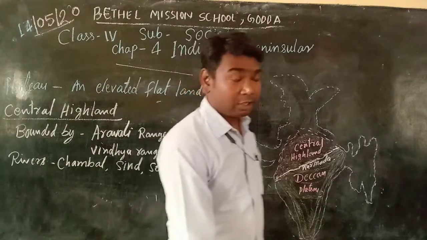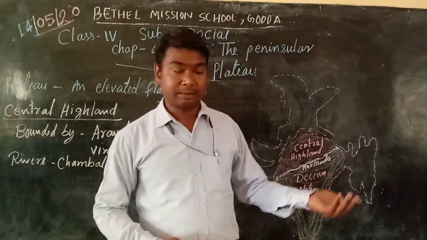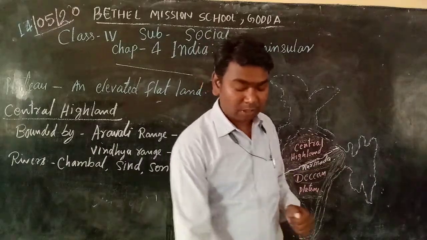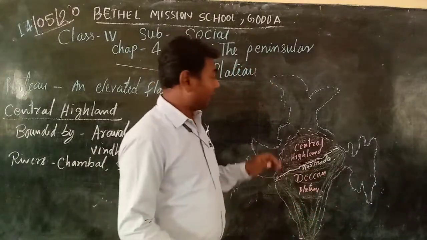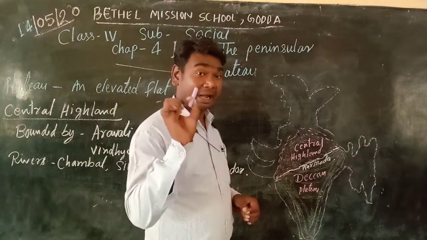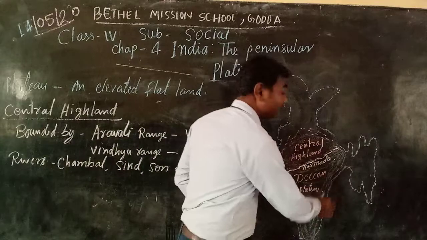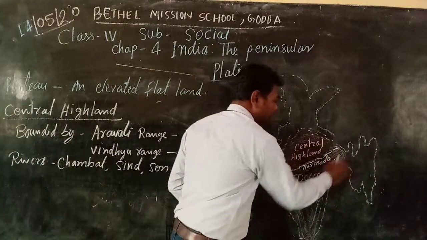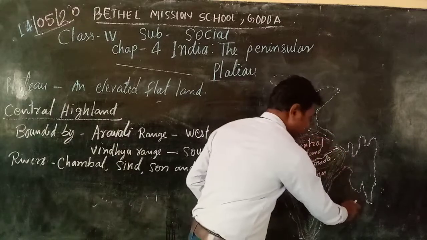Already in the last chapter I have told you what peninsula means. Peninsula means a piece of land covered by water on 3 sides. I told you, no?